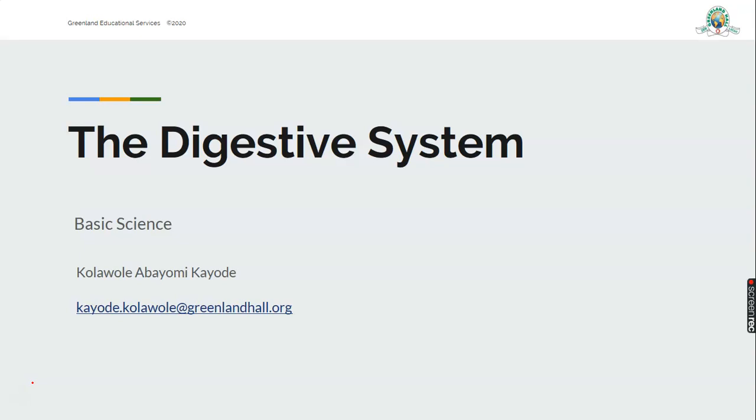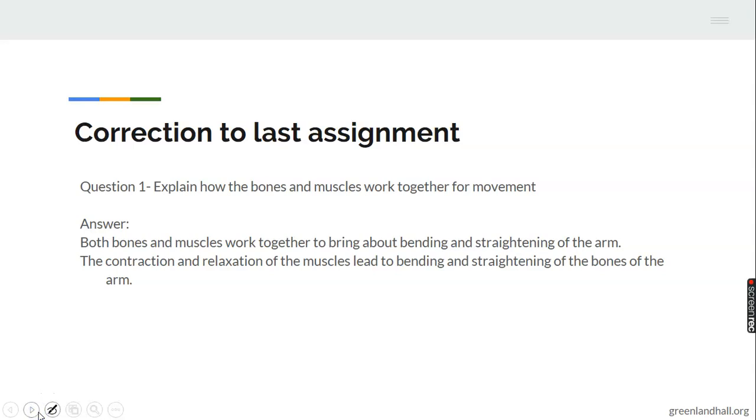Today, we want to look at the topic digestive system. But before we look at that one, let's look at the correction to the last class, the correction to the last assignment class work. Let's look at the question and the correction to it.